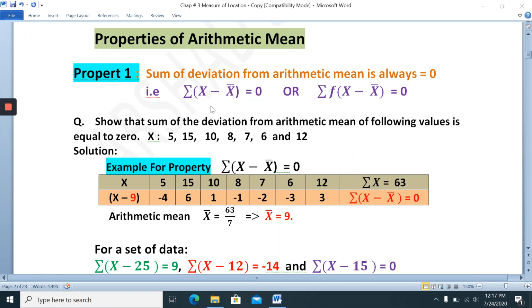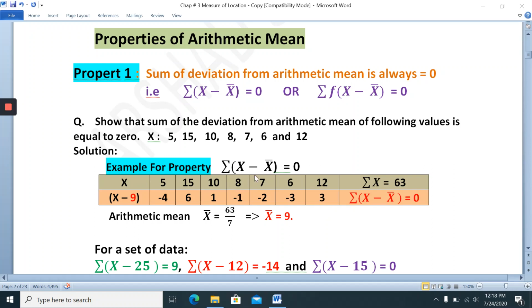The property is x minus x bar. First of all we have to find x bar, the arithmetic mean. The idea of the mean is the sum of values divided by the number of values. Write these numbers in the table: x is equal to 5, 15, 10, 8, 7, 6, 12.